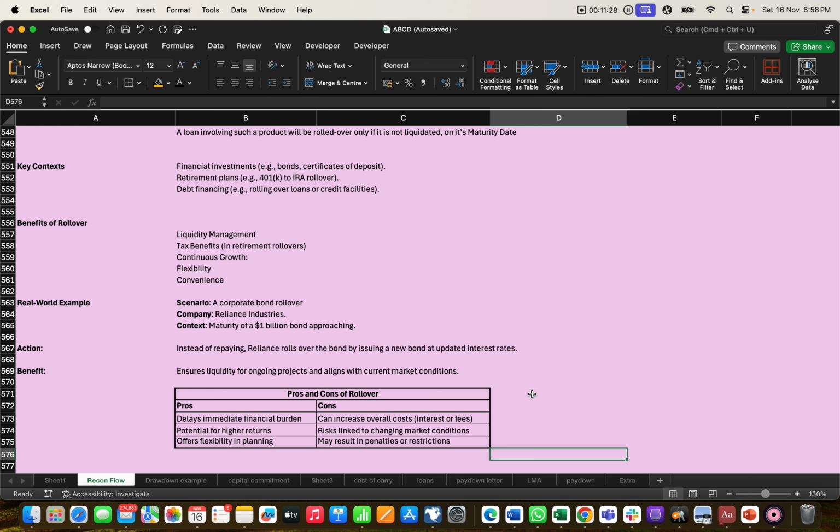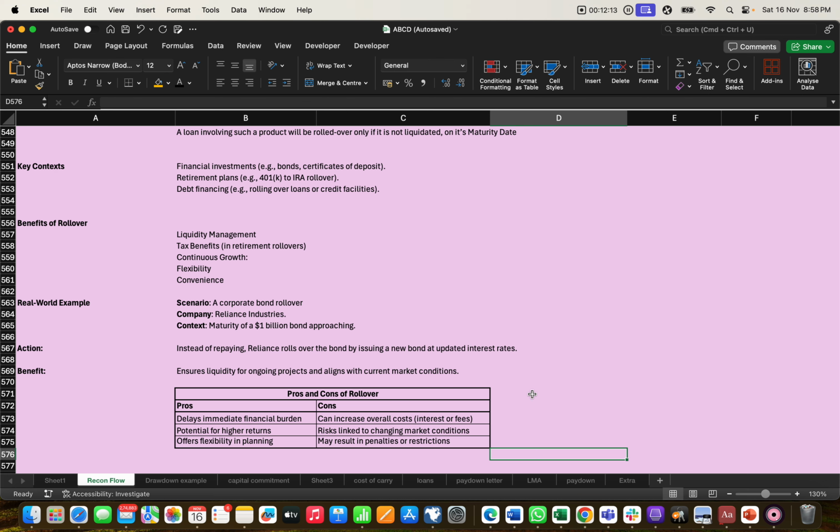For example, Reliance has taken a 1 billion loan, okay, and at the maturity date, Reliance again wants a loan of 1 billion. So what it did, it rolled over the same loan again and updated the interest rate as per the market condition, and again Reliance got a loan of 1 billion. So instead of finishing the old contract, on the same contract they will roll over with the same terms and conditions. Something will be changed, like here, the interest rate is updated.